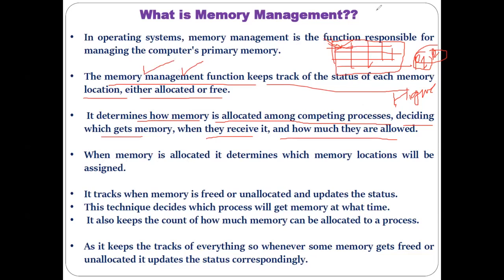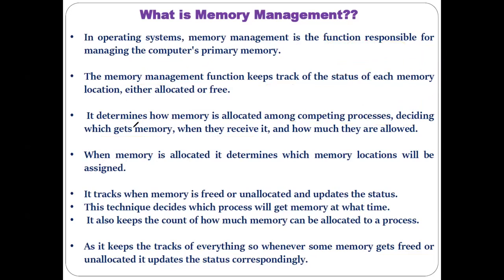Same thing I have mentioned here. It determines how memory is allocated among the computing processes, meaning if there are multiple processes that want to be stored in memory. Next, when memory is allocated, it determines which memory location will be assigned.